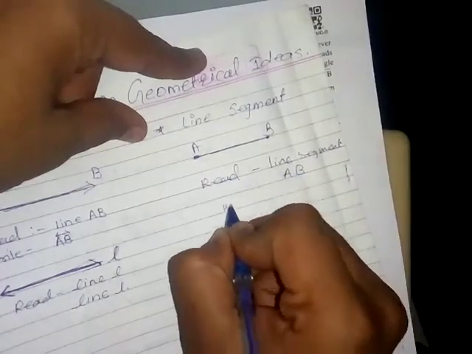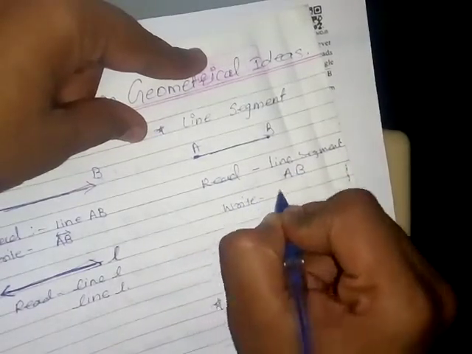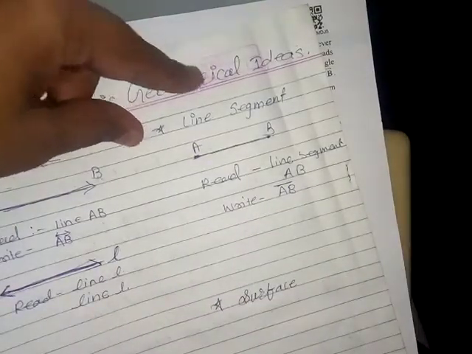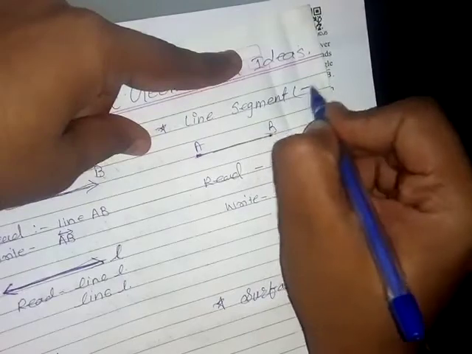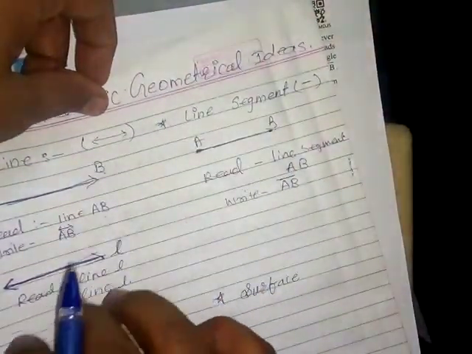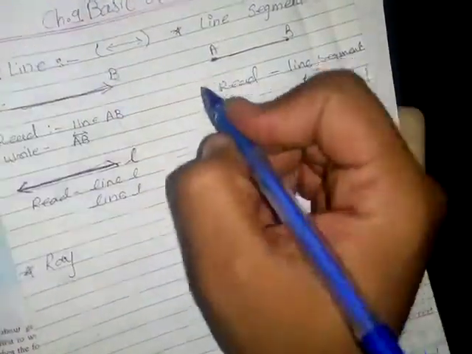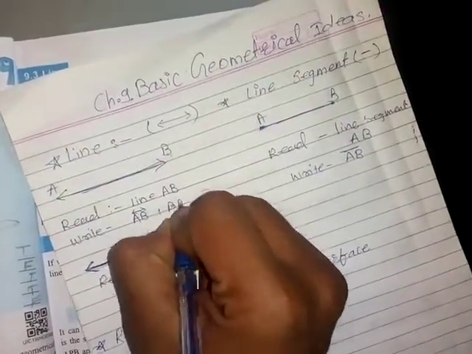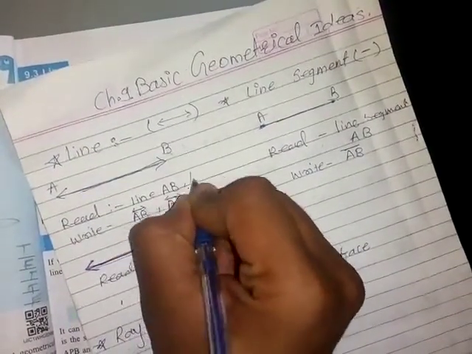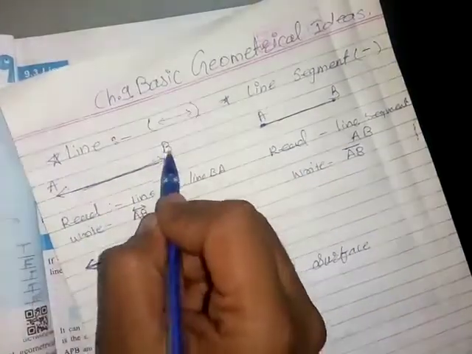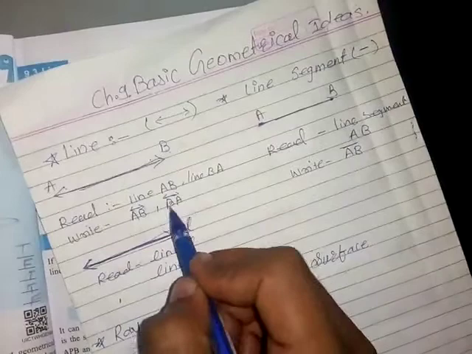And how can we write it? AB with a dash. This is the symbol of line segment, and this is the symbol of line. Next, here we can read AB or we can read BA also. We can read this line segment as AB or BA.